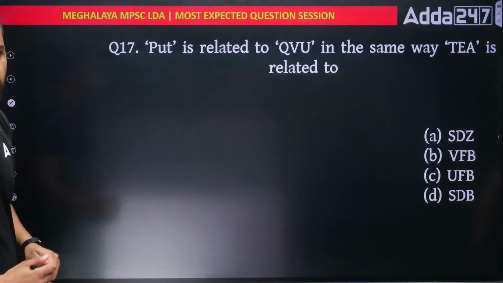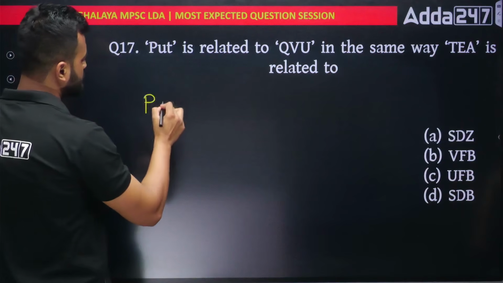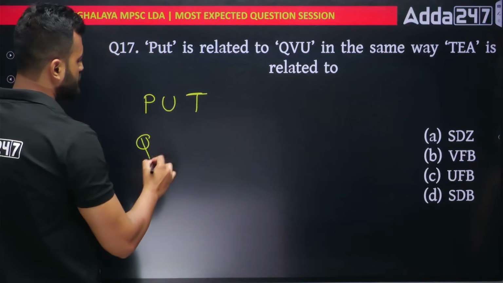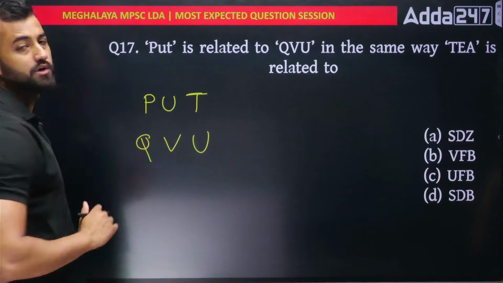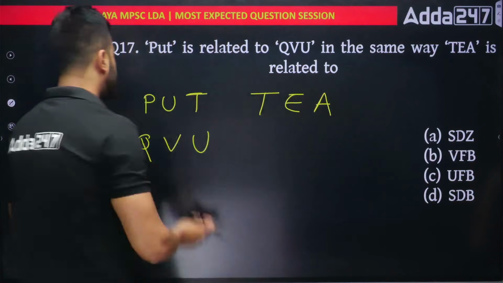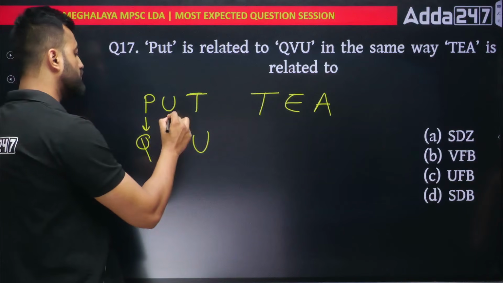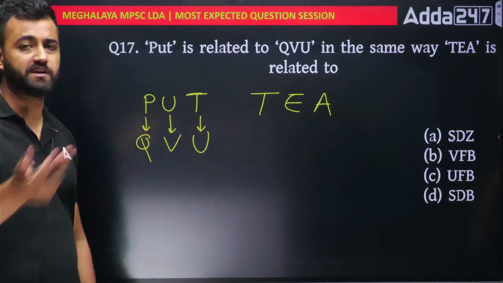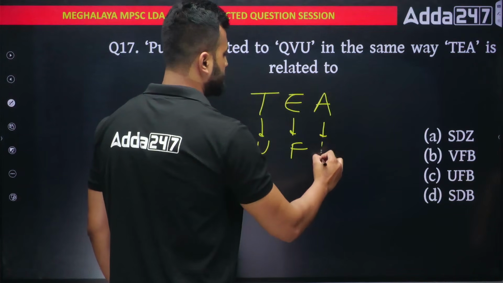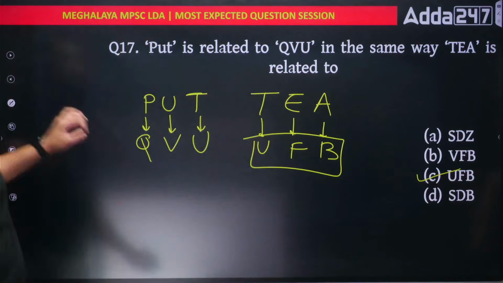Next. Put is related to QVU in the same way T is related to what? Coding, decoding. Whenever you see such a question and you don't understand what's happening, write down the word which is given, put, and just underneath that write down the code that they have given, that is Q, V and U. You'll be able to see the code directly. Similarly for T, what will be the answer? We are writing just the next letter. P, Q, U, V, T, U. Just write the next letter and that will be the code. So T, U, E, F, A, B. U, F, B is the right answer, option number C.